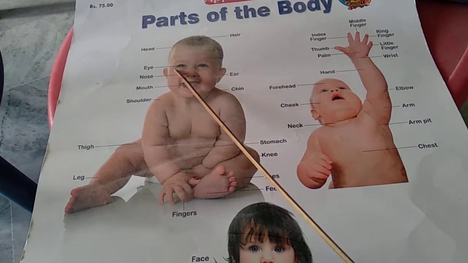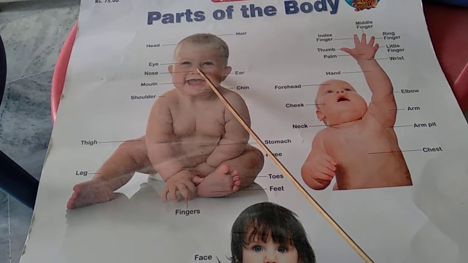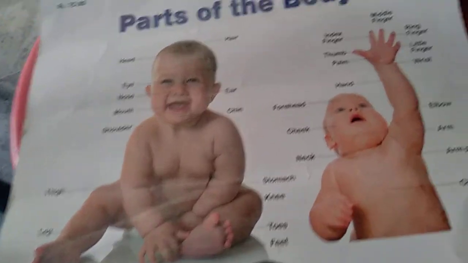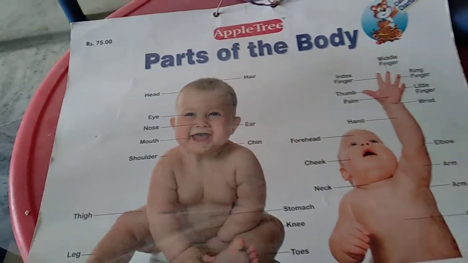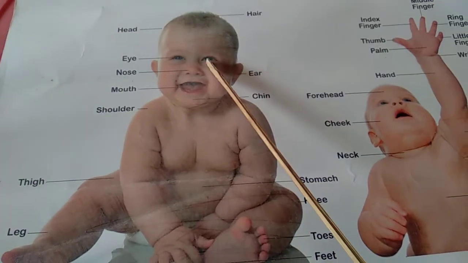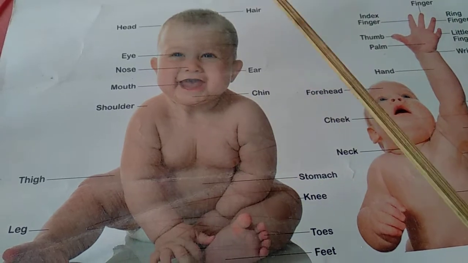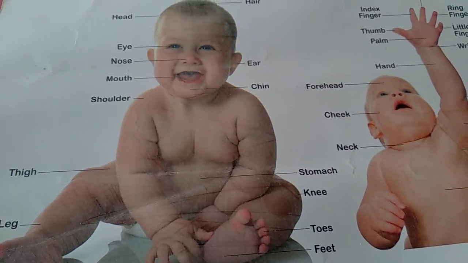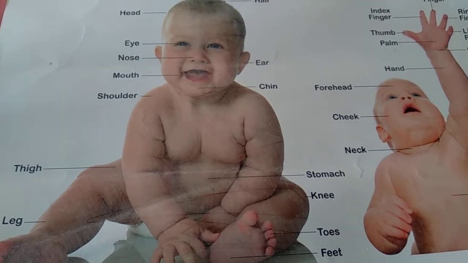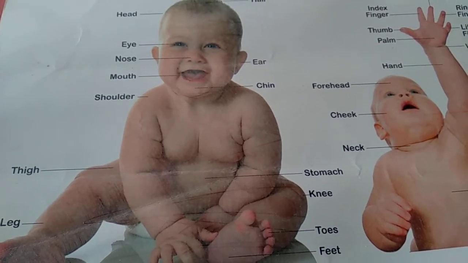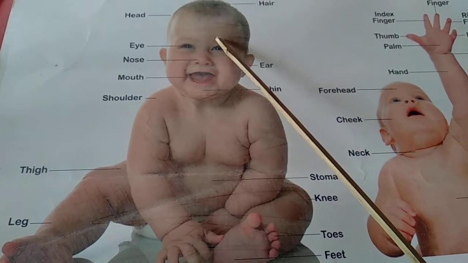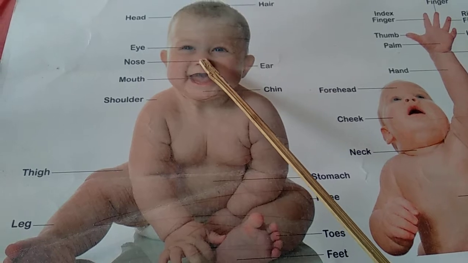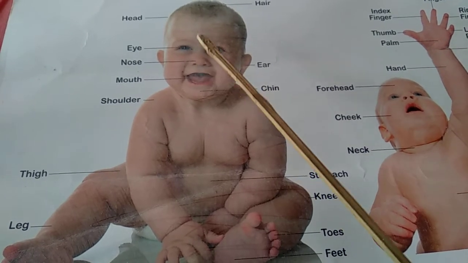These two are eyes and this is nose. So with the eyes we can see the things and we can see our surroundings. So eyes help us to see. And next one is nose. This is nose, children.